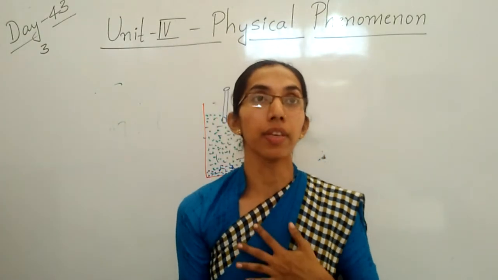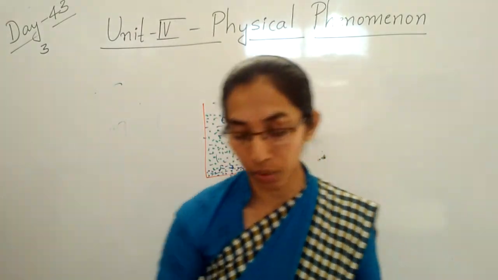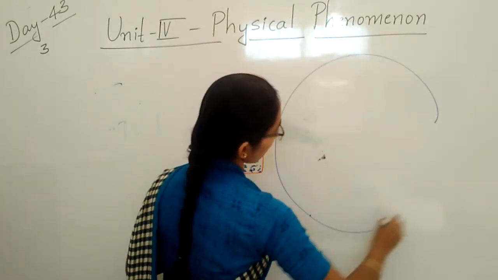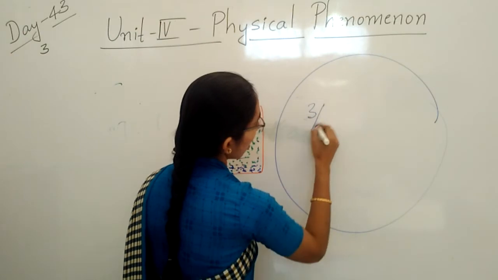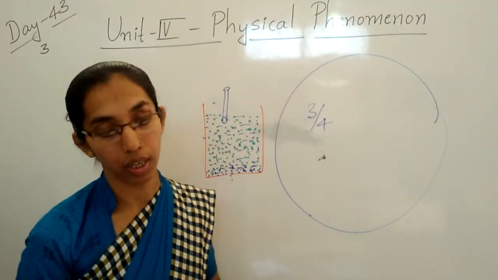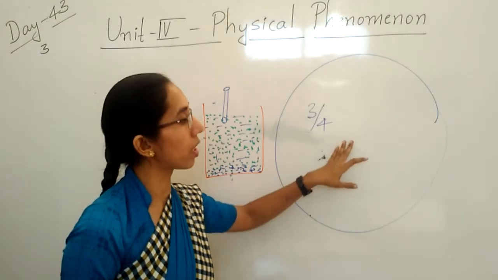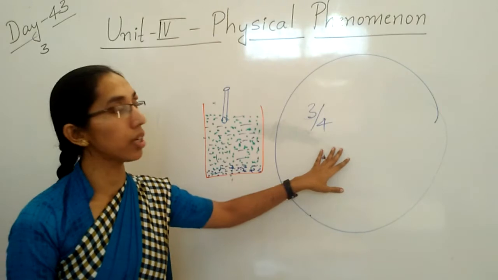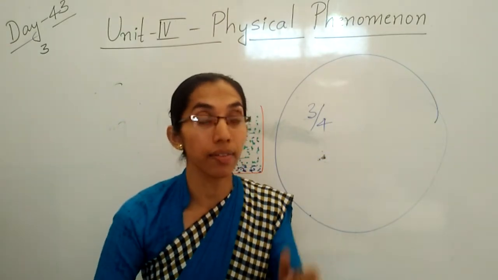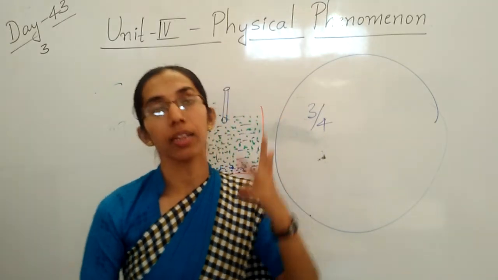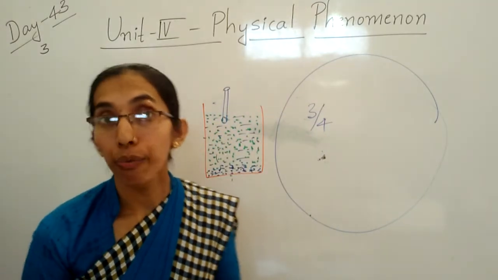Our earth is called the blue planet. Why? Because three-fourths of our earth is covered with water. This water is present as fresh water, salt water and brackish water.